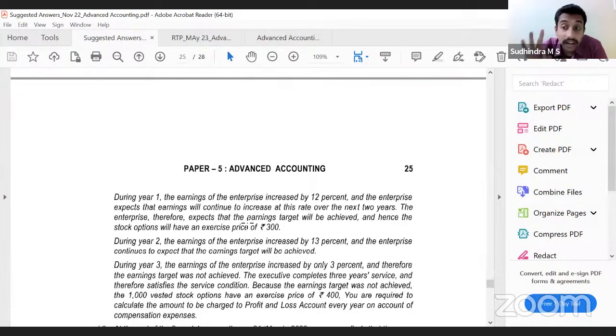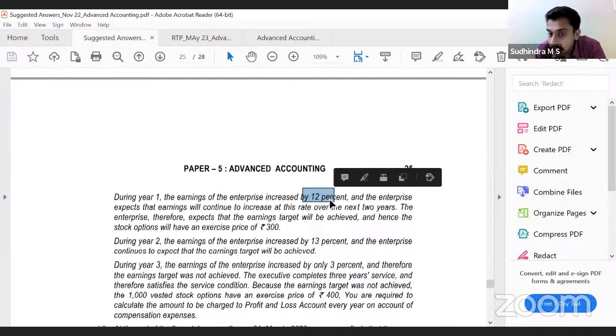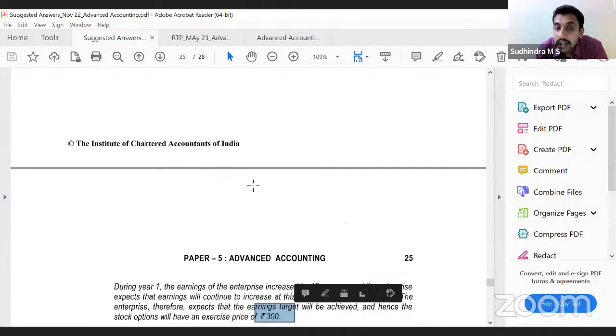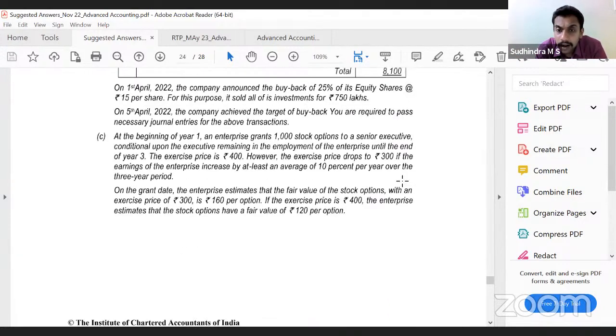300, because at the end of year one, the earnings achieved was 12%. Therefore, they expected that same rate would be maintained. So exercise price would be 300. So can I say the total expense to be recognized would be 1000 into 300 divided by 3, because 3 years?